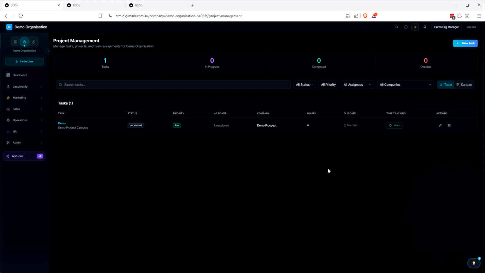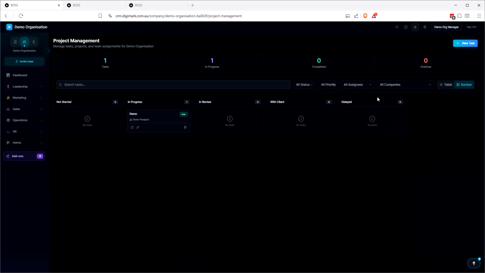I wrecked it. There we go. All right. So we've got number of hours. We've got our time tracking here. So if I go in and start that task, and then we'll go and do something else quickly, and we'll come back to that. So we've set it to start. It's in progress. So now it's calculating the number of hours. It's counting in seconds at the moment, and so we'll just leave that running.